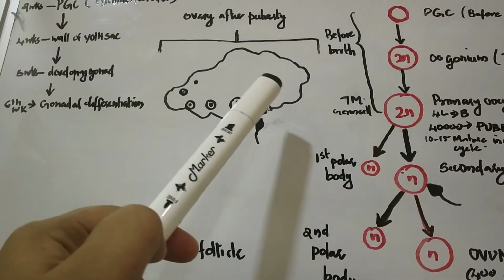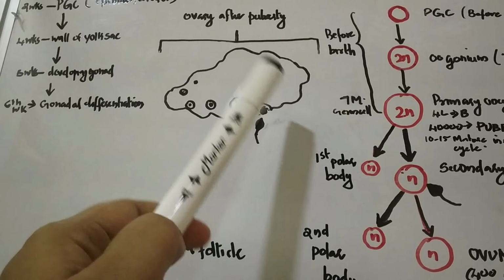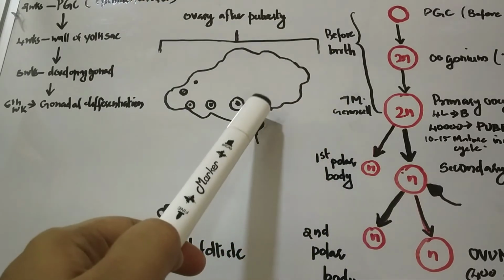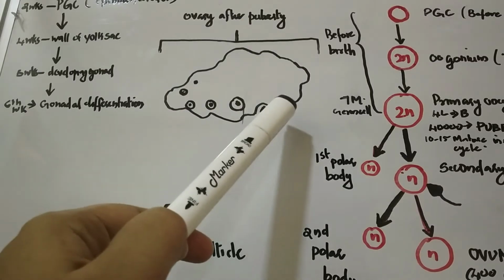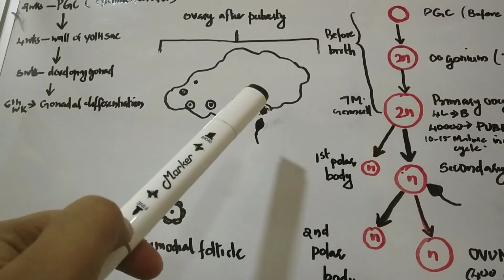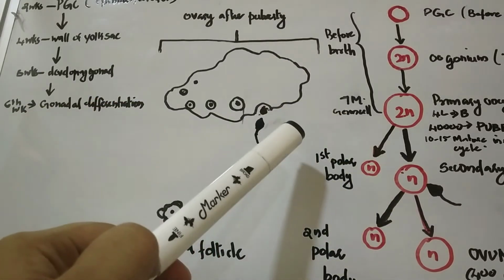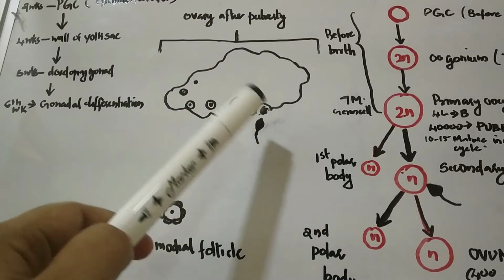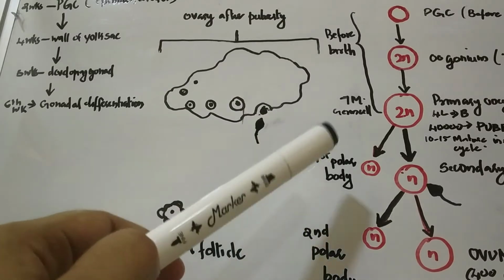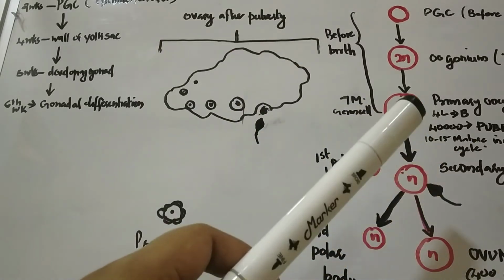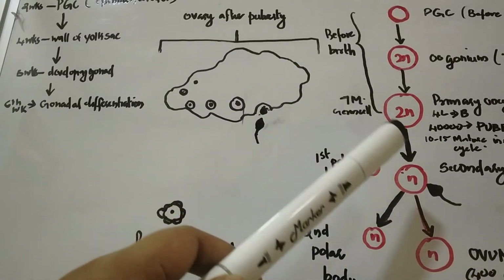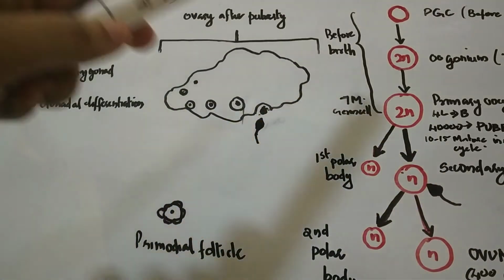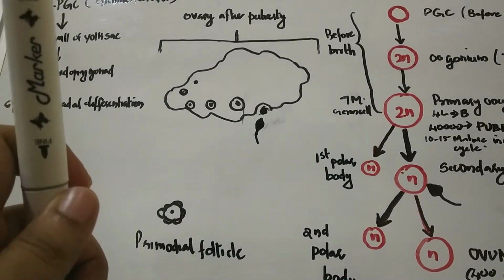So this Graafian follicle, just prior to ovulation, completes the first meiotic division, and this results in the release of the secondary oocyte. So a secondary oocyte is released during ovulation, and only if it is fertilized by the sperm does it result in the formation of an ovum and the second polar body. So these are the stages of oogenesis.